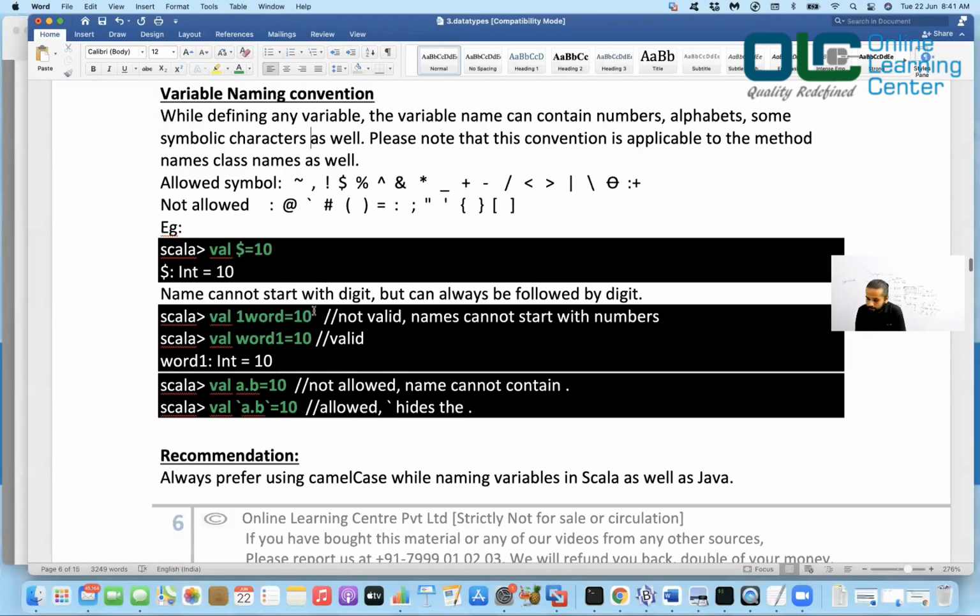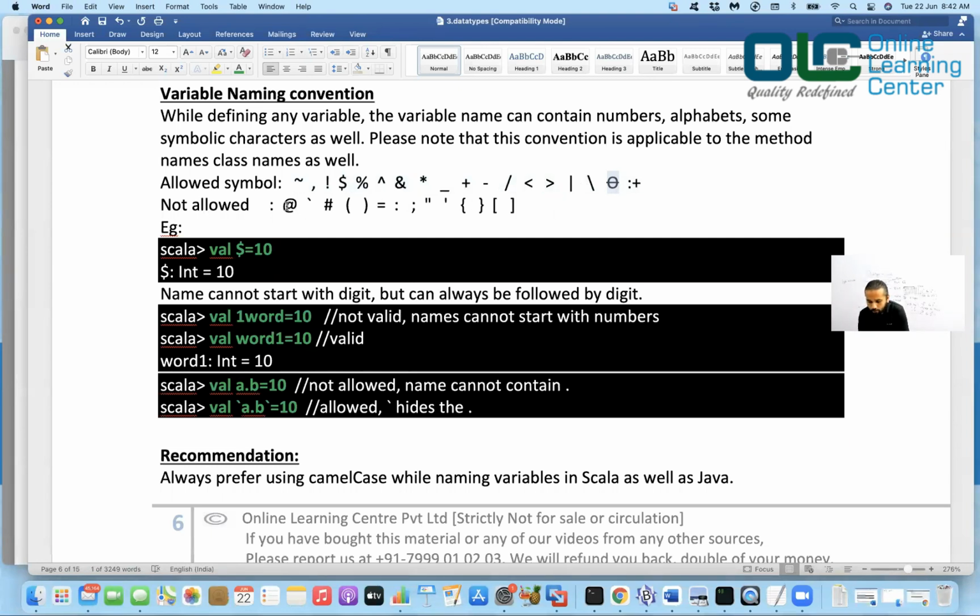Variable naming convention. Whenever you are creating variables in Scala, make sure that they follow some convention. It says all these are allowed, right? So see, all the numbers and letters are allowed. We know it, right? But it says you are also allowed to define a variable like this. If your keyboard supports it, you can define a variable like this. You call it theta, right? So theta, and all this can be used as a variable.